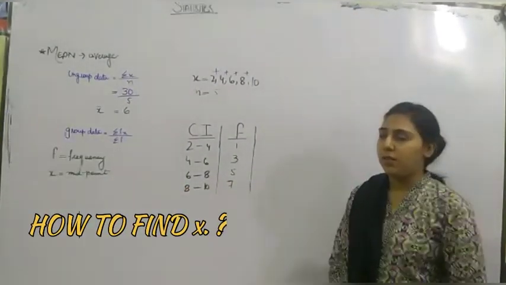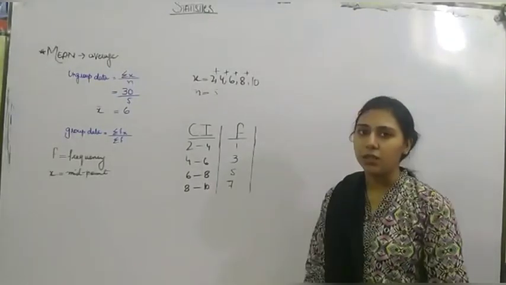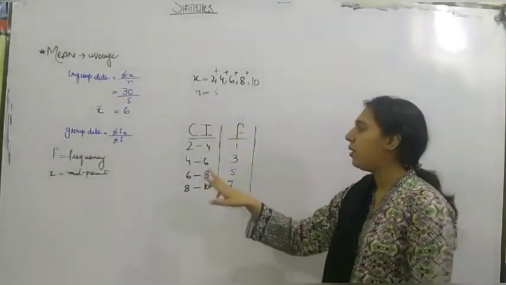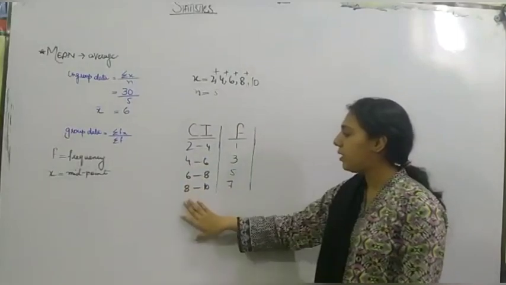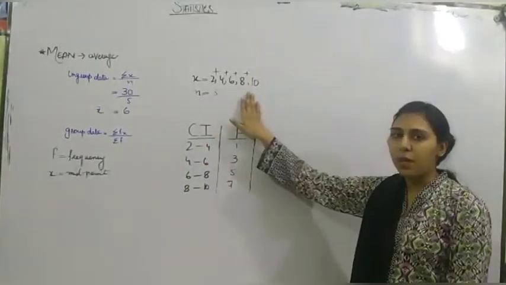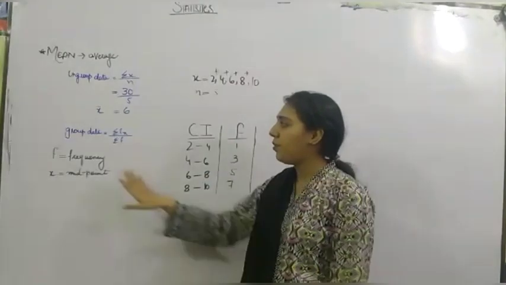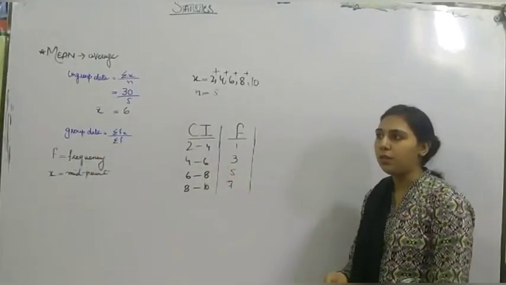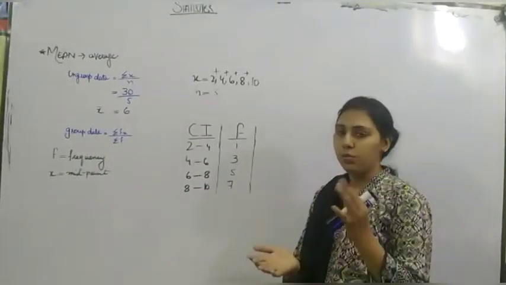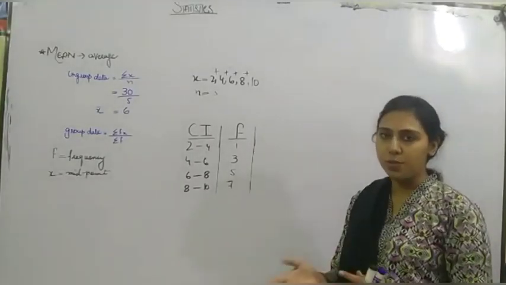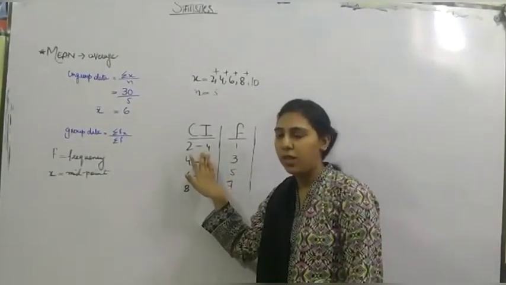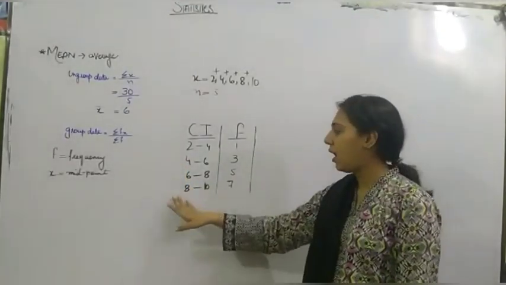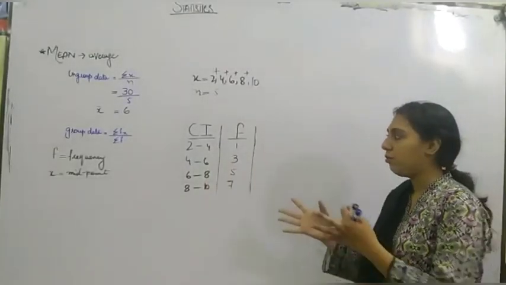How to find x? Before finding x, we need to classify the data. I am using the same data as ungrouped data, but I am using it in a different style. And you can see I have classified those random numbers into groups. Because we are using grouped data, I have made them into groups. Like you can take an example of a class where there are different age groups. So 2 to 4 years, then 4 to 6, and 6 to 8, and 8 to 10. These are the age limits. I have put them into groups.